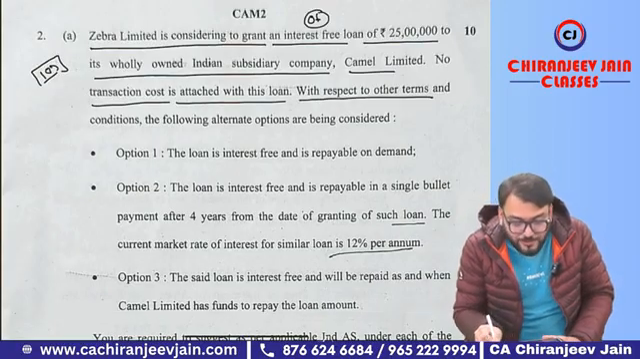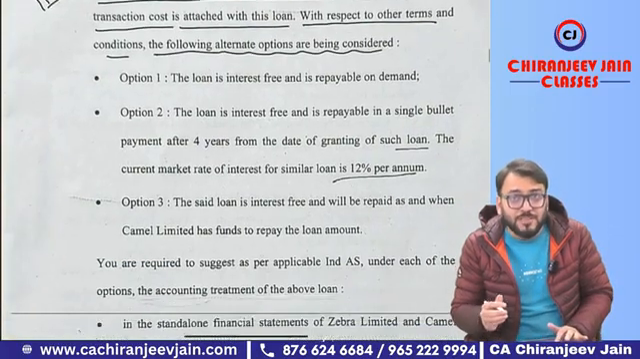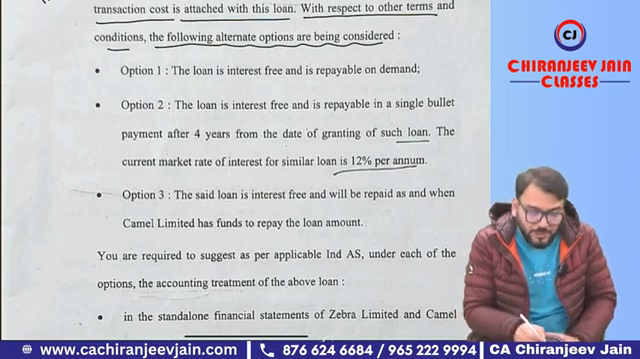With respect to other terms and conditions, the following alternative options are being considered. They have given 3 options. We need to give accounting treatment based on the 3 options. Option number 1, what have they given?